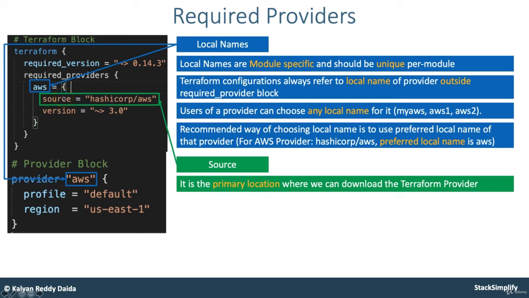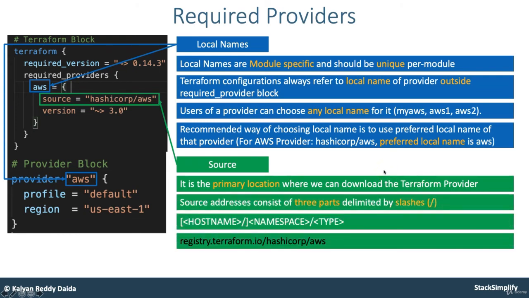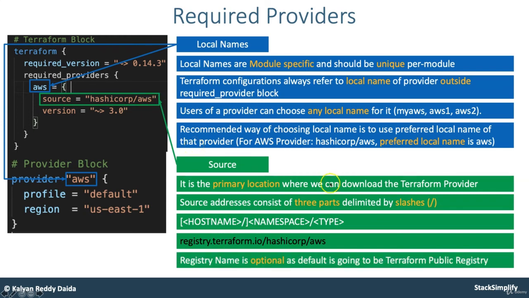Okay, and another thing is source. From where does this provider need to be downloaded? It is the primary location where we can download the Terraform provider. So a source address consists of three parts: hostname, namespace, which is HashiCorp, and type, which is AWS. So you can see registry.terraform.io/hashicorp/aws. But the hostname is optional when we are using the Terraform public registry, right? And finally version, and version constraints we already discussed in detail. So that's about these things.